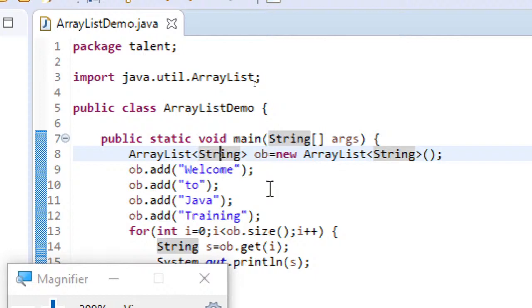But apart from this inbuilt generic class, we are allowed to create our own generics also. Remember, rather than making use of the util generic classes, you are also permitted to create your own generic classes. So how do you do that?